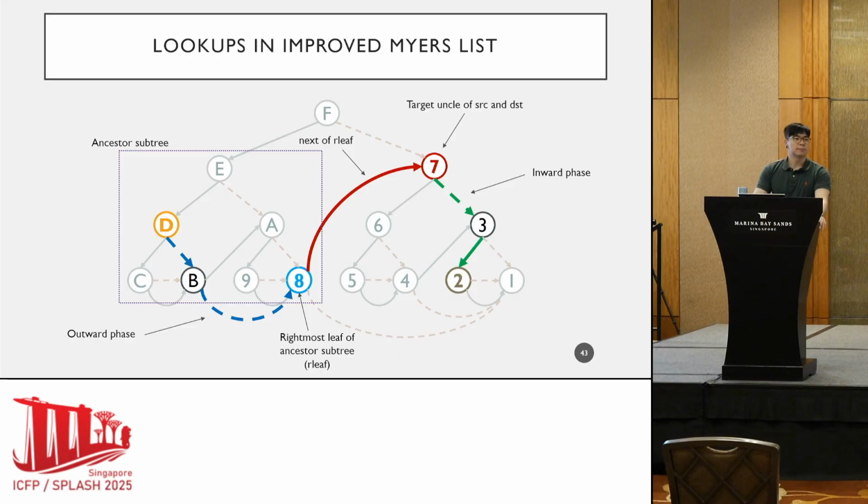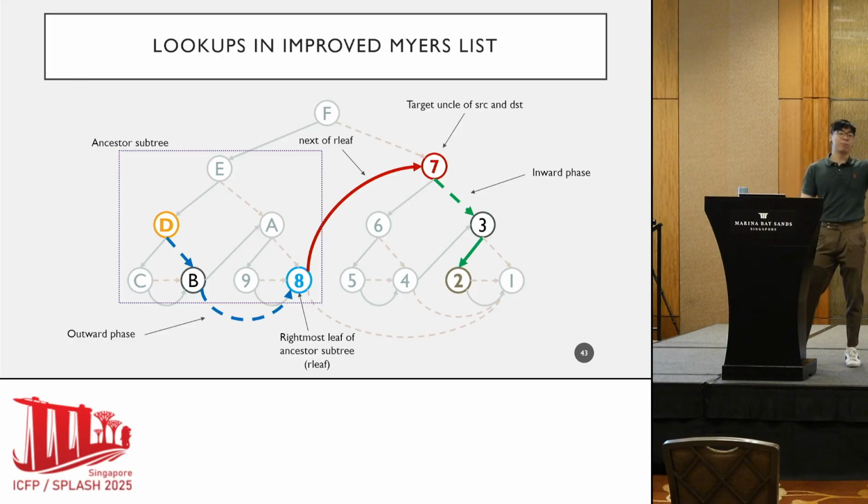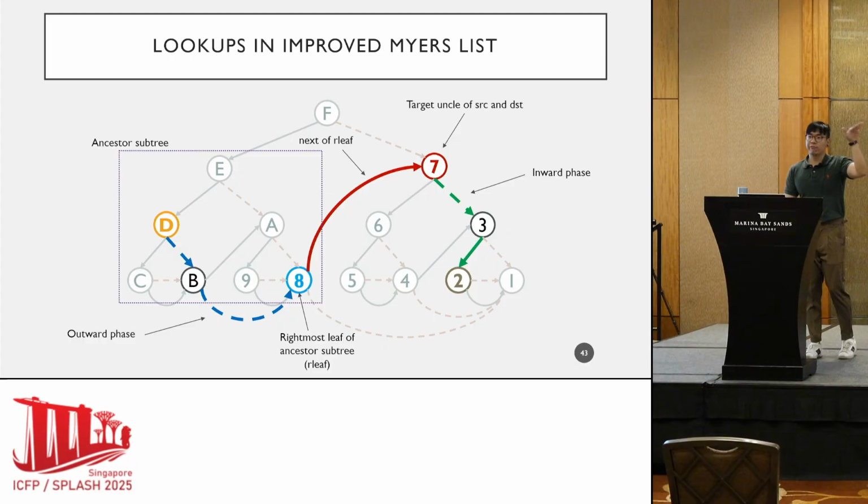It's pretty similar, right? You can tell that if we were to perform a lookup from cell D down to cell 2, it can still be divided into two separate phases, right? You have the outward phase from D to 8. You have this additional next pointer to the uncle, and then from the uncle, again, you can descend to the destination. Okay?